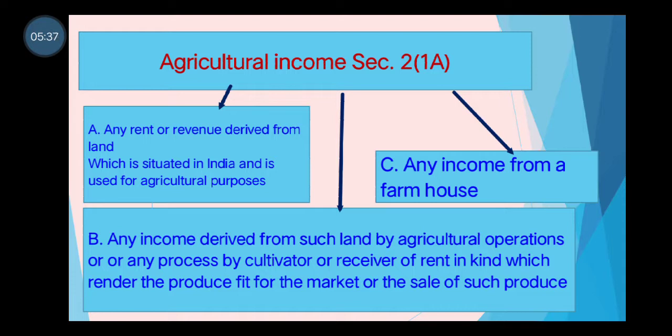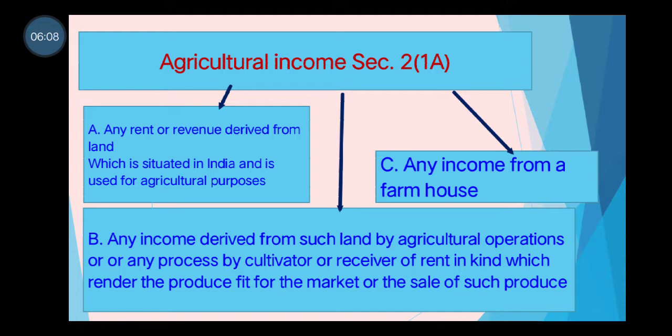Third item, the sale of such produce. There is no need of further explanation. If you are selling the agricultural produce in the market, the income received from the sale of that agricultural produce is also agricultural income. So three things are there. Any income derived from agricultural operations like tilling, watering, all these things, if you are receiving some kind of income, that is also agricultural income.